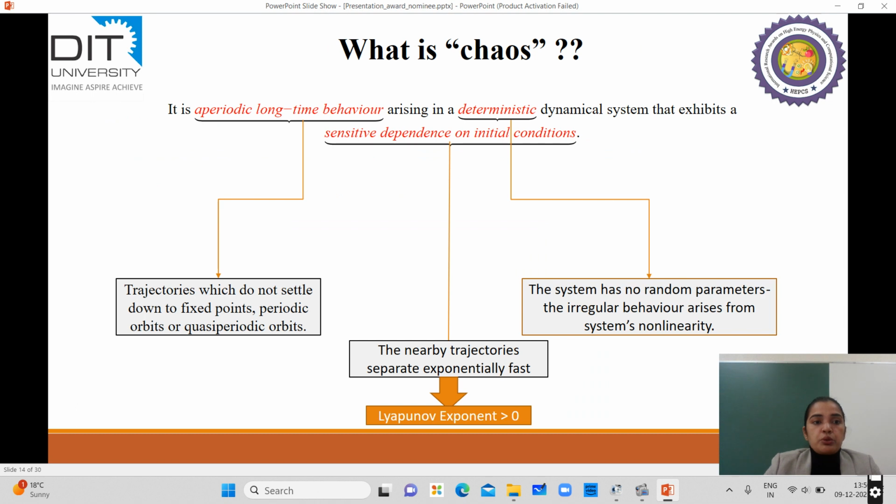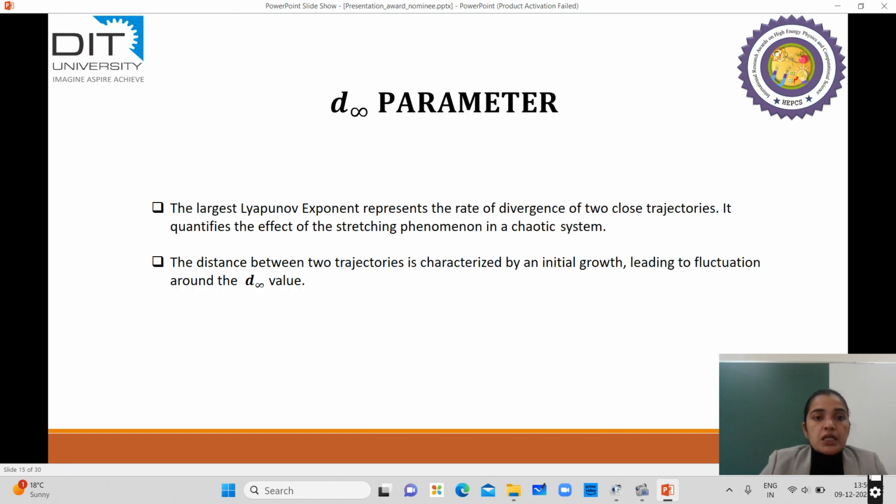So what is chaos? Chaos is aperiodic long-time behavior in a deterministic dynamical system that exhibits a sensitive dependence on initial conditions. And how can we determine that it is chaos? It basically depends upon a positive value of the Lyapunov exponent. Next is the d-infinity parameter, which is again a tool of bifurcation analysis. It is the largest Lyapunov exponent value, which represents the rate of divergence of two close trajectories and quantifies the effect of stretching phenomena in a chaotic system.